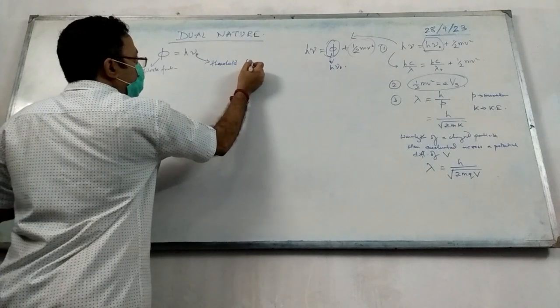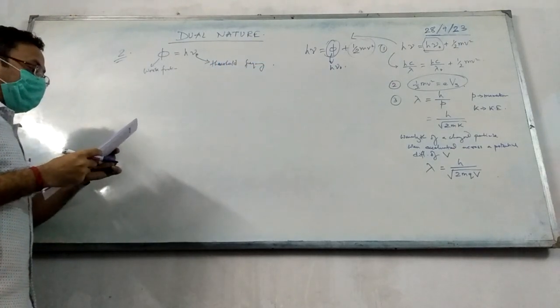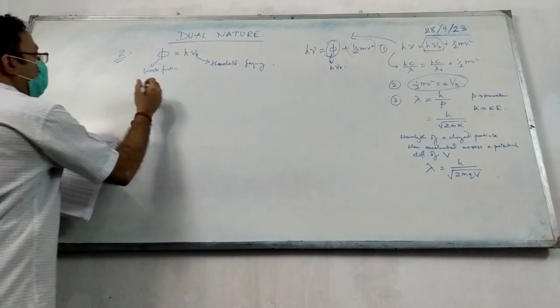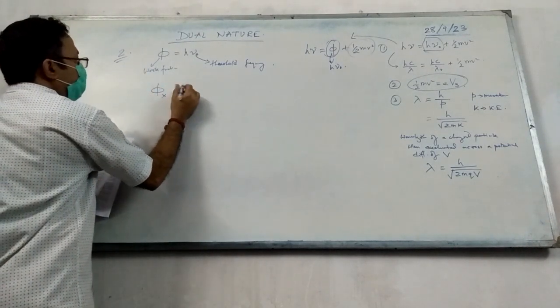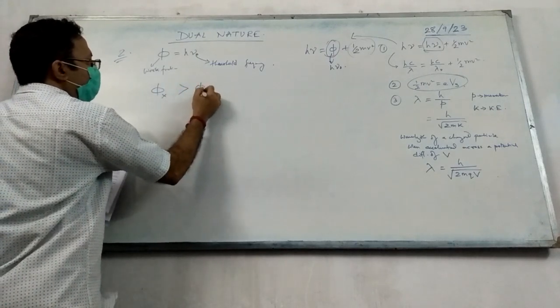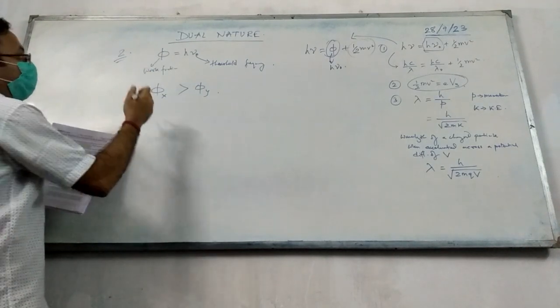Okay, so what you do over here, यहाँ पर पूछा गया है x और y में the work function of x is higher than y, मतलब phi x is greater than phi y. So which one will have higher threshold frequency?